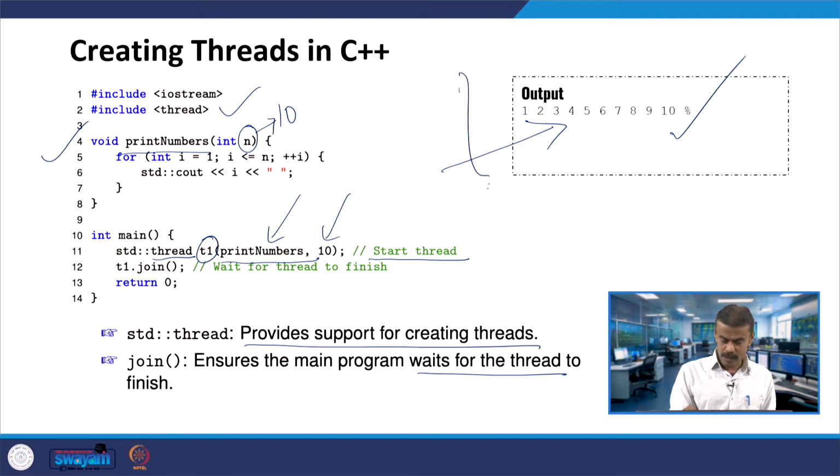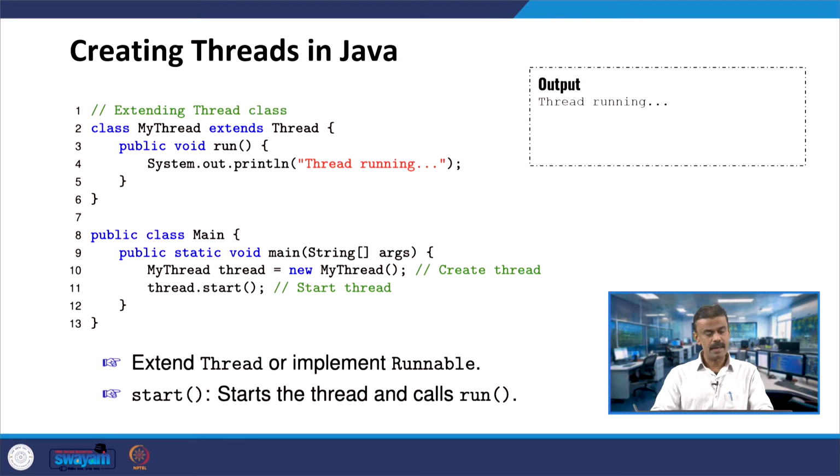Try this program completely and try to comment out line number 12, so that you will understand. Certain statements will not be executed if T1 does not call this join function. The join function is for waiting for a thread to finish. Maybe we will see it by running Java.